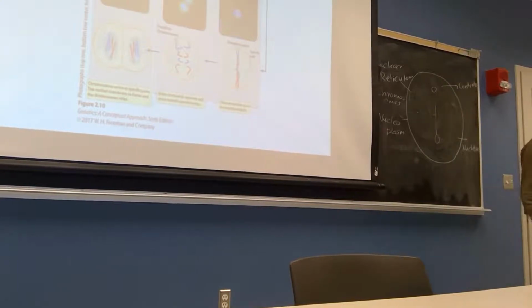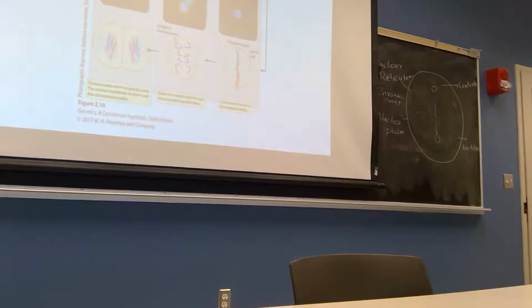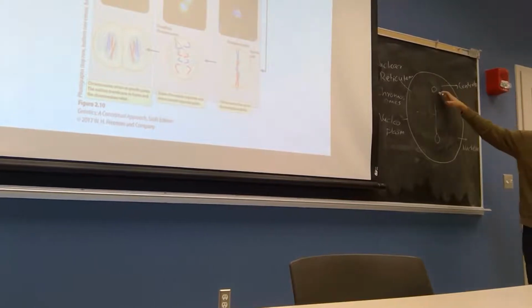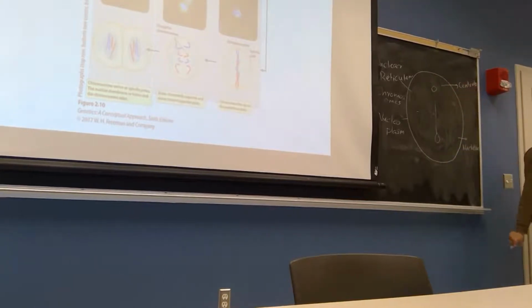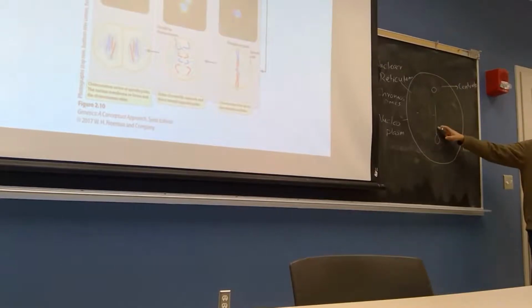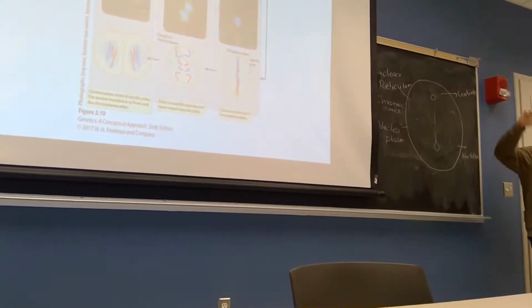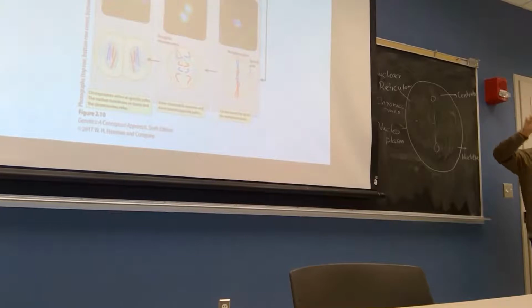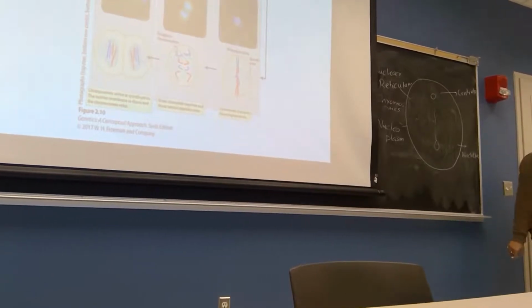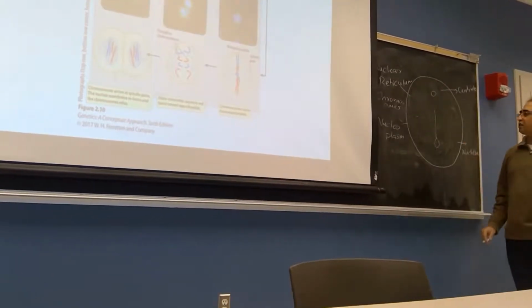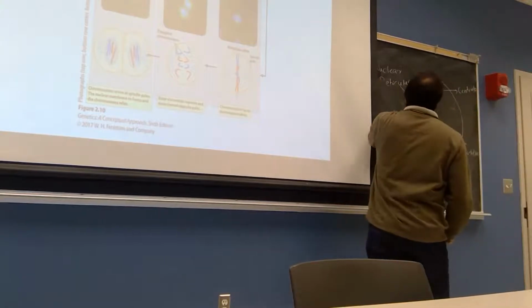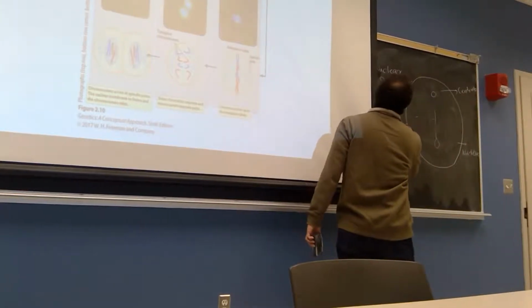Some spindle fibers are just connecting one pole with another pole, the two centrosomes. These spindle fibers connecting the two centrosomes or two centrioles have no chromosome attached to them. This is called continuous fiber.